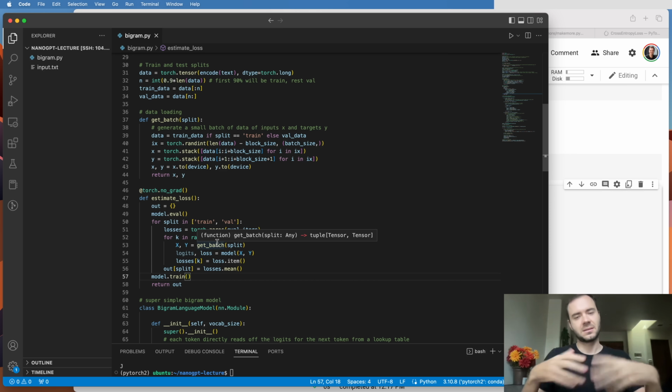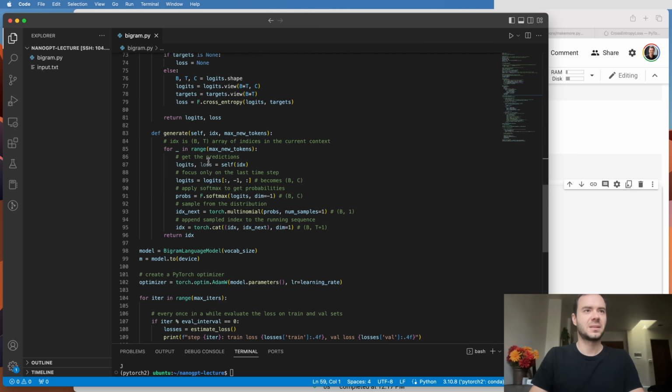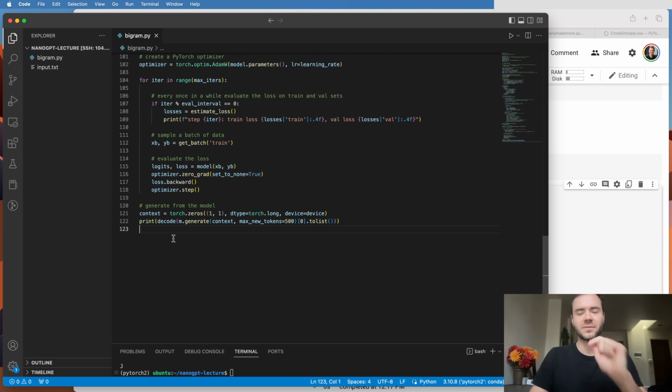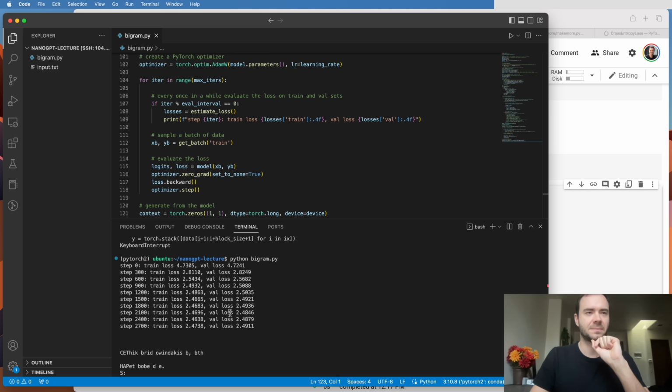And so it can be a lot more memory efficient in that way. So also a good practice to tell PyTorch when we don't intend to do backpropagation. So right now, this script is about 120 lines of code, and that's kind of our starter code. I'm calling it bigram.py, and I'm going to release it later. Now, running this script gives us output in the terminal, and it looks something like this.